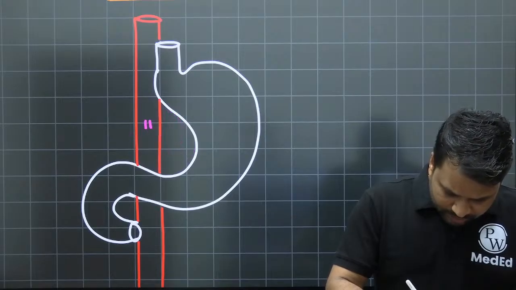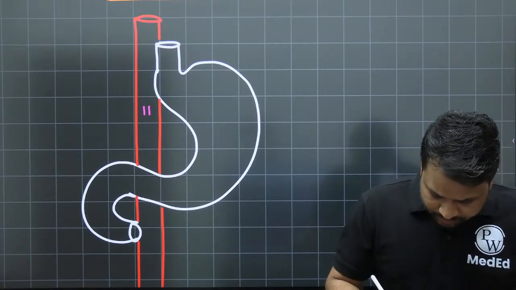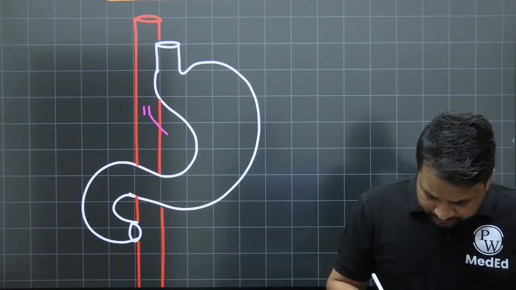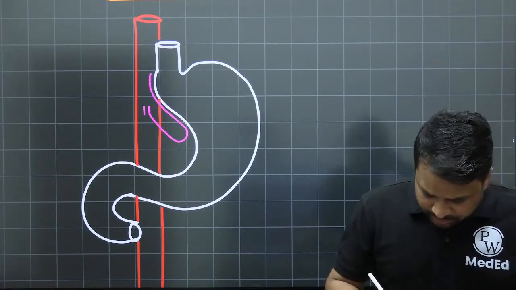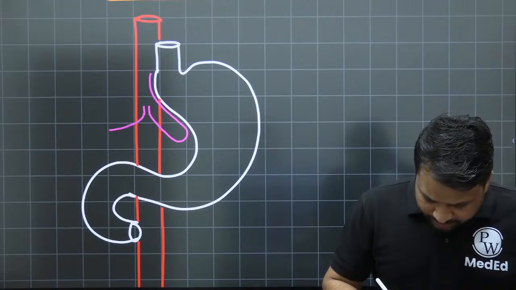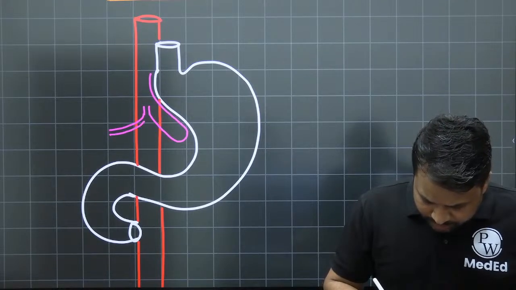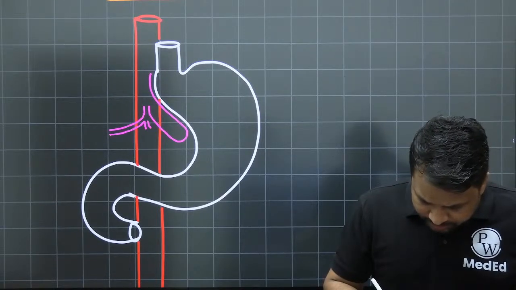So just start a little bit higher up. This is the celiac artery. You have the left gastric artery which is arising and going like this, right? This is going to be the hepatic artery which is going to be from this point. This happens to be the splenic artery.